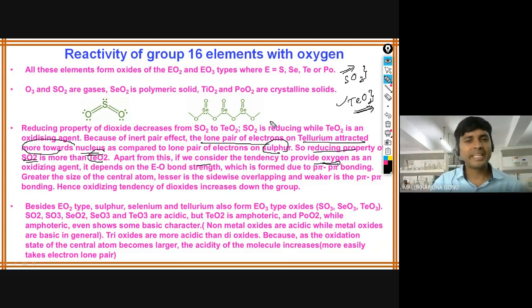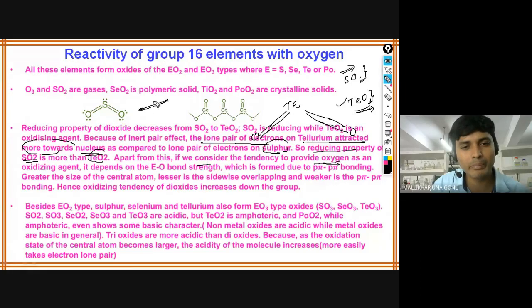Okay. So the main thing here is that bond length will be increased, and the strength of the bond will be decreased. In the case of SO2, if you go to TeO2, that will have more bond length. As I said already in the previous classes, a long stick can be broken easily compared with a small stick. So this can be broken and oxygen can be given.